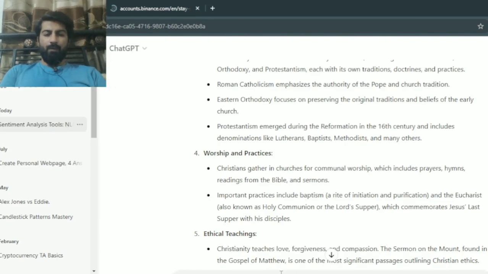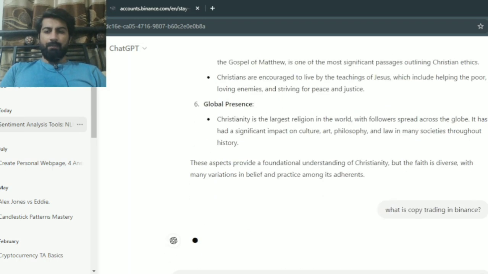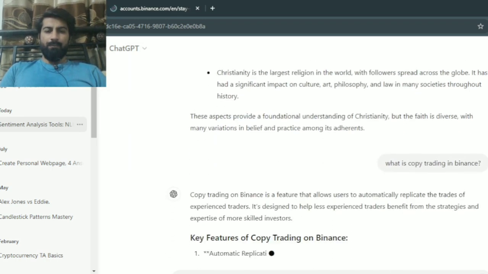And the intro word is copy trading in Binance. So let's confirm and elaborate on copy trading.